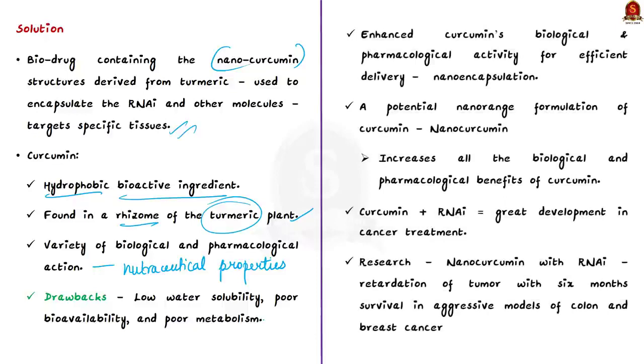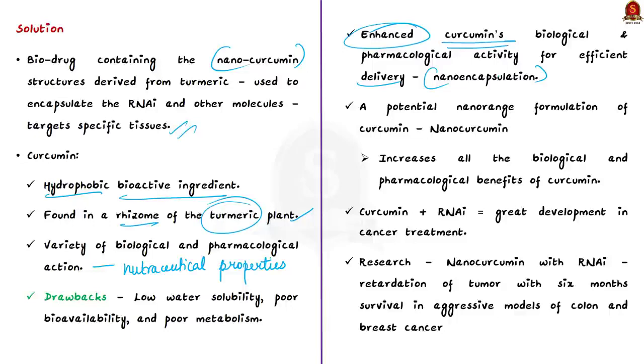But now the researchers have enhanced the biological and pharmacological activity of curcumin, and this has led to overcoming the drawbacks. And mainly for this, they have used efficient delivery systems, particularly nano encapsulation. See, when we say nano encapsulation, it refers to the process of encapsulating substances with various coating materials at the nanoscale range. So here the RNAi is delivered by coating a biodrug which contains nanocurcumin structures.